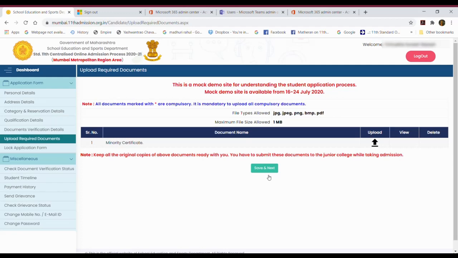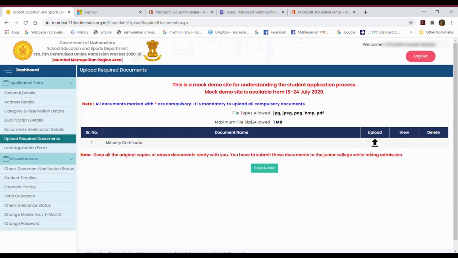Now upload required documents. Here you would have seen in the procedure, I have selected that I want to apply under minority quota. So it is asking me to upload the minority certificate. If the student doesn't want to avail any reservation or apply under any quota, then the student need not upload. But if the student wants to avail the reservation, like the category reservation SC, ST, OBC category or any other category, then that caste certificate or minority certificate should be uploaded here.